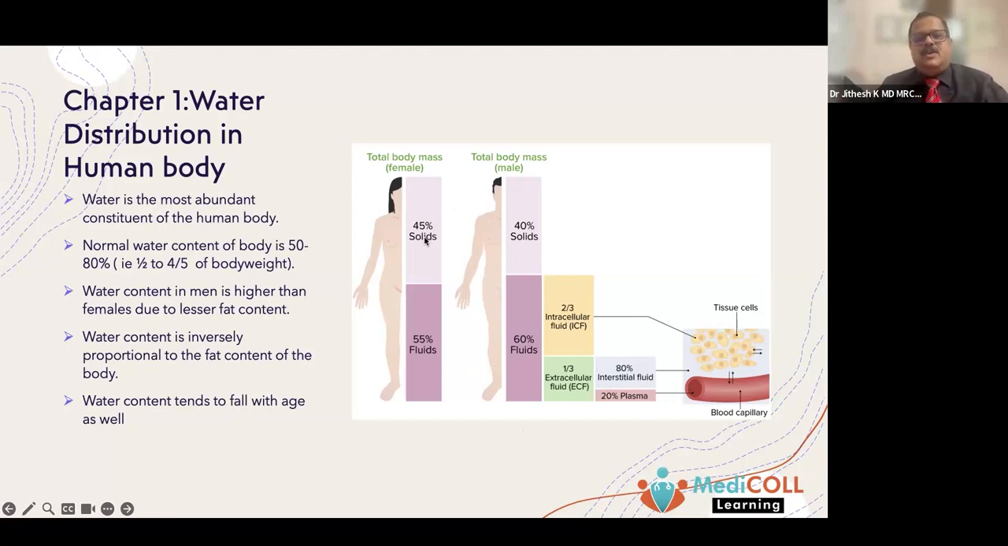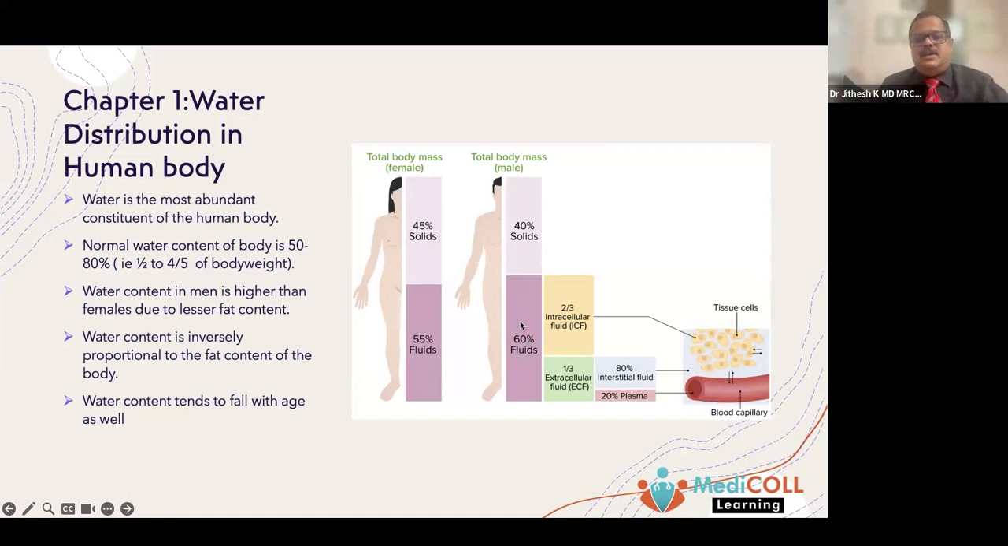In females, about 45% is solids and 55% is fluid or water. The 45% solid includes the muscle, the bone, and the fat content. Again, males who have a higher amount of muscle will have a higher water content in their body. So about 60% of their body weight is fluid and 40% is solid.